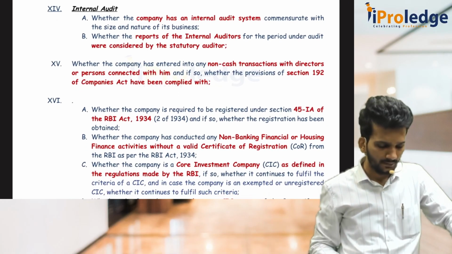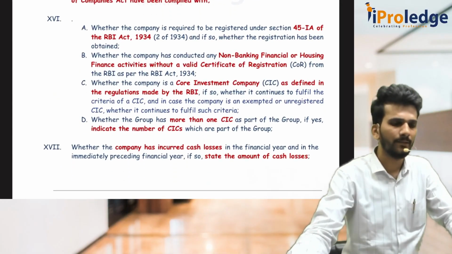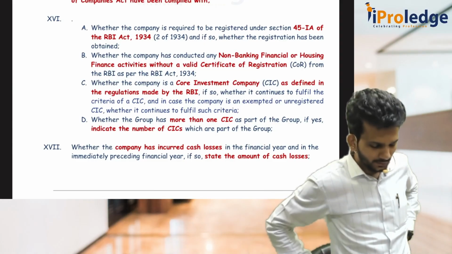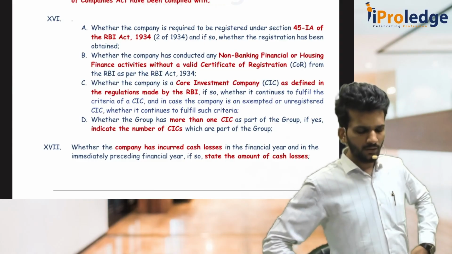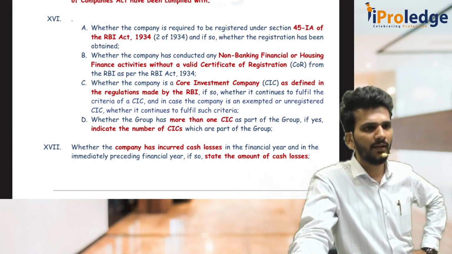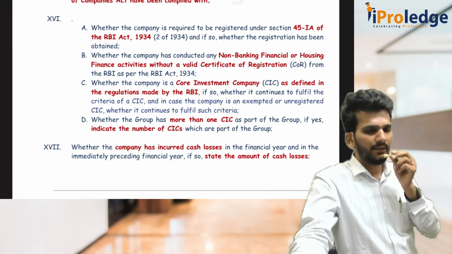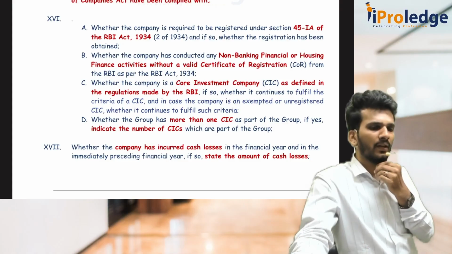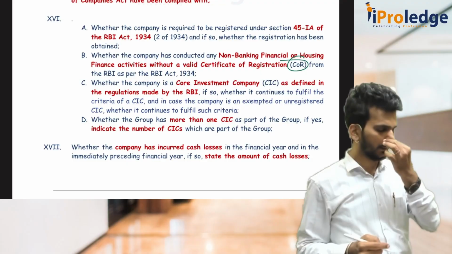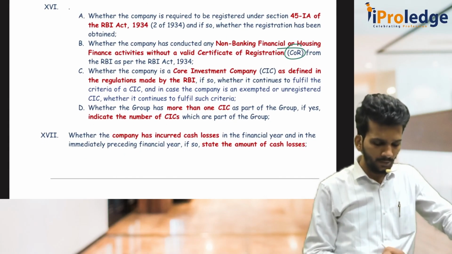Now clause number 16, they tell that it is mainly for NBFCs. If you are an NBFC or a housing finance company, then you should register yourself under section 45-IA of the RBI Act 1934. And if yes, as an auditor I have to check whether you have a valid certificate of registration or not. Yes sir, I have a valid certificate of registration. That's okay, no problem. Then there are two important points.